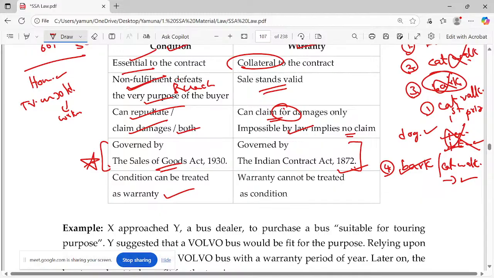1 கோடி ரூபாய் இருக்கு, அதை வச்சு எத்தனை டாக் வேணா வாங்கலாம். It's your wish, you can treat it. But warranty you cannot treat as condition. Warranty is secondary only, you cannot treat that as condition.